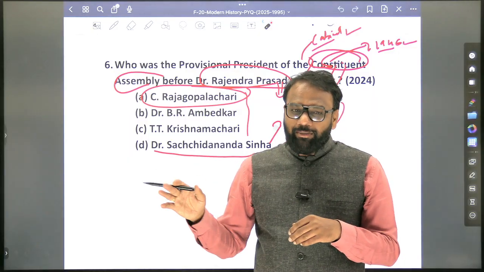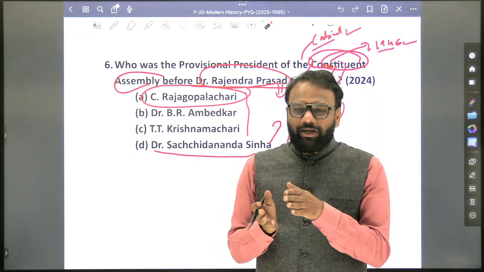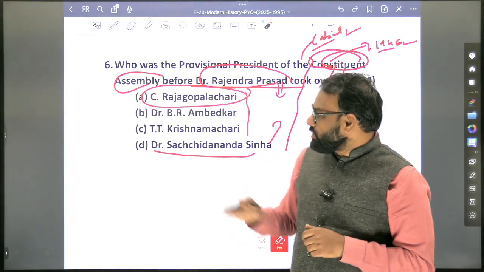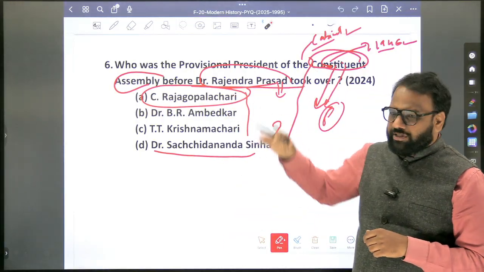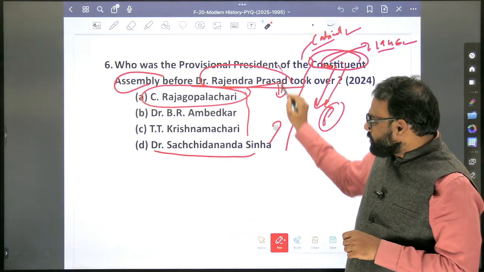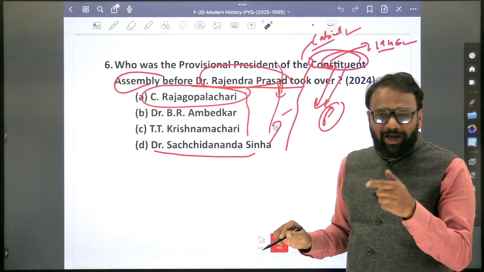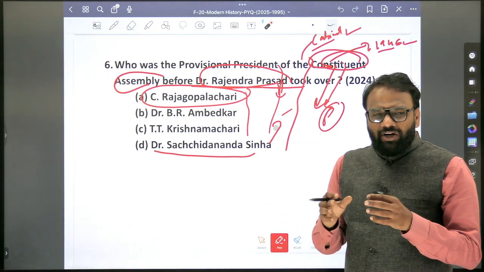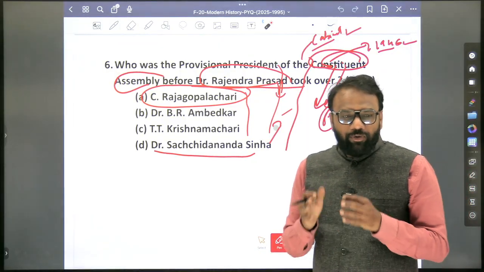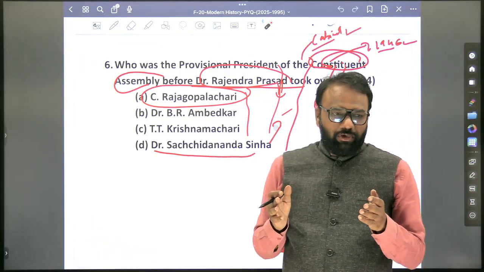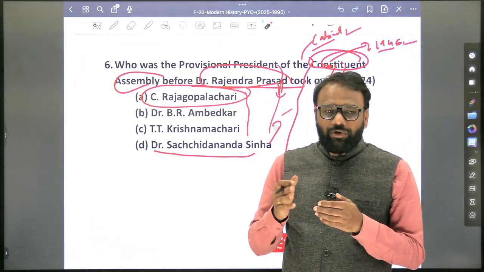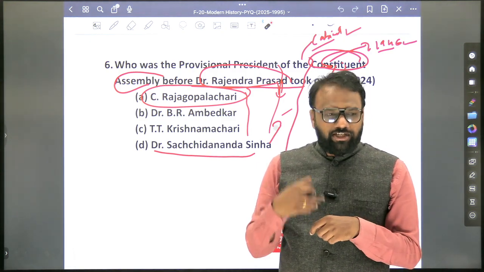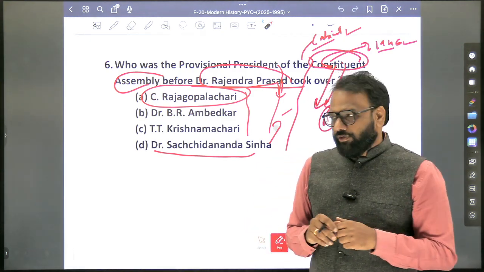When it comes to other committees, just a few important committees, we will focus on who was the chairman. So in the context of this, you will revise all those things. So when this question appears, what you have to do? You have to go back to the making of the constitution, and you will not read line by line now. Now you will only read from the exam point of view. In the examination we need to hit the bullseye. So whatever is required, that information we'll extract and we'll focus on that.